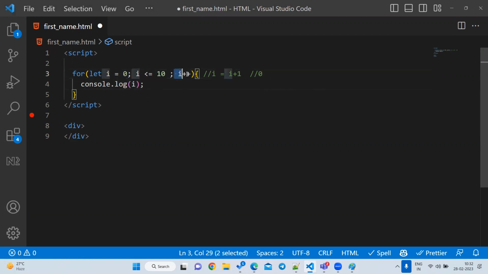After the 0, where will it go here? It will go to i plus plus. i plus plus means what? i is equal to i plus 1. The value is already 0, now 1. 0 plus 1, how much? 1. So the i value is 1.